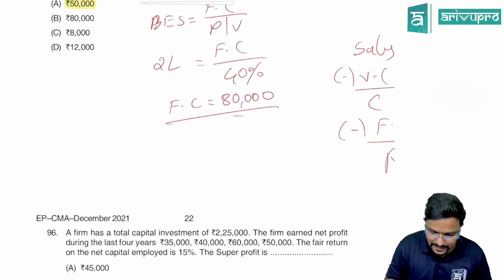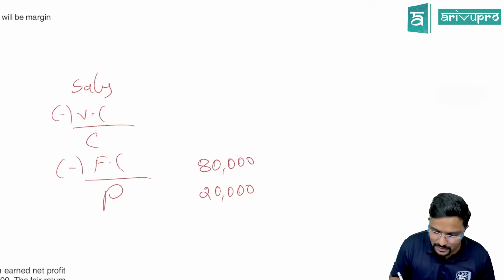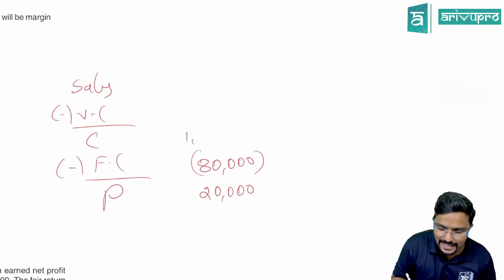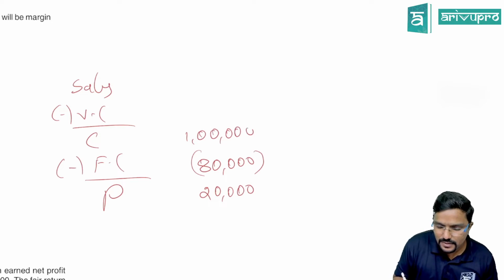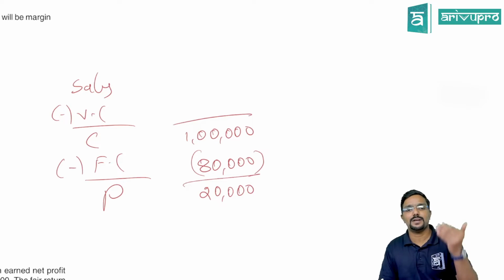Fixed cost we just now calculated is 80,000. So how much will be my contribution? Obviously 1 lakh. Reverse calculation, guys. How did I do it? Simple. 20,000 after